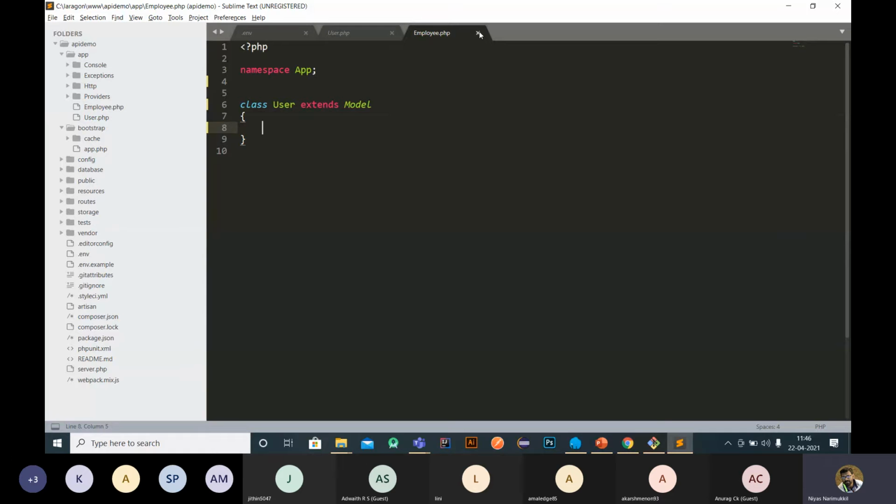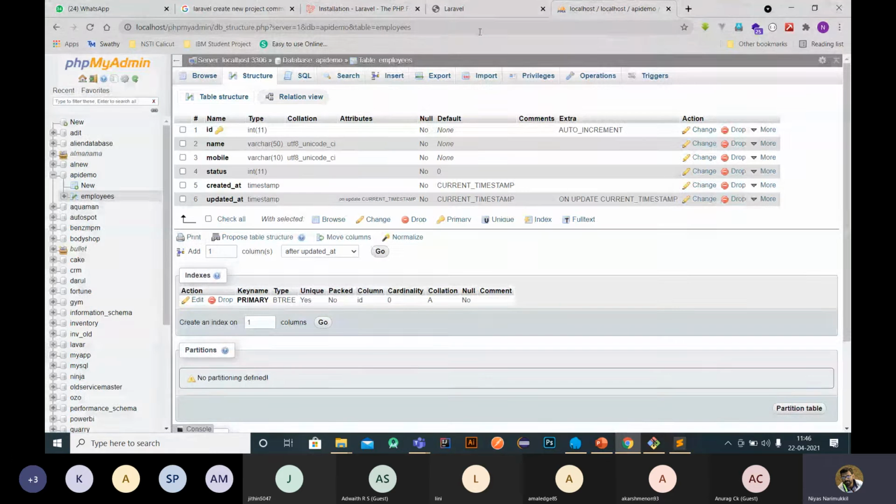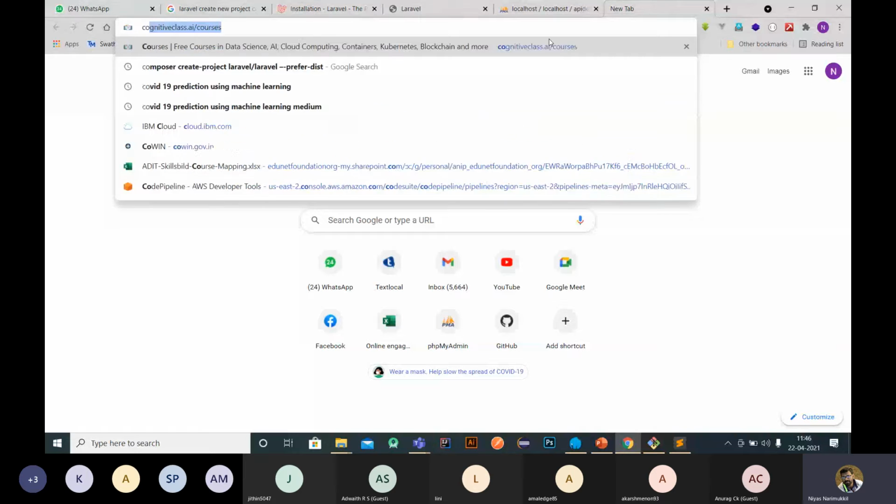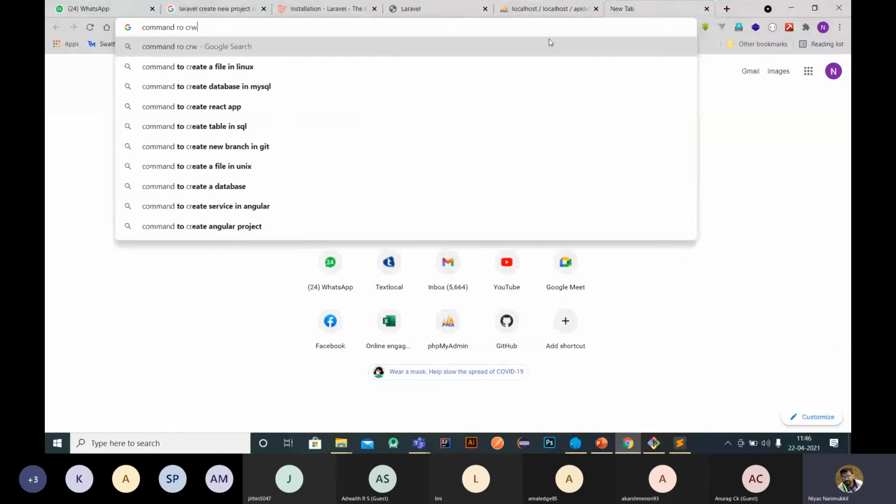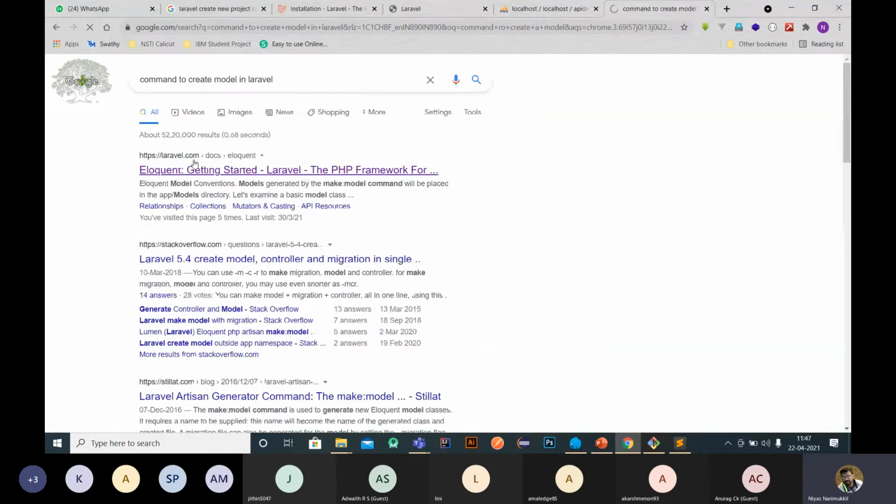The other way is to create a model through a command. Okay, so I will show the command. We can use make:model.